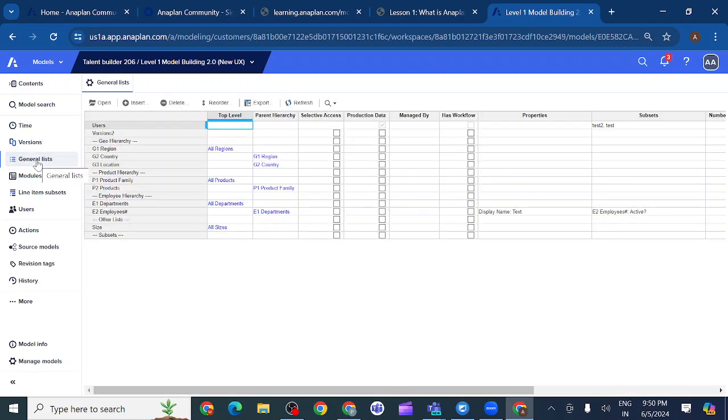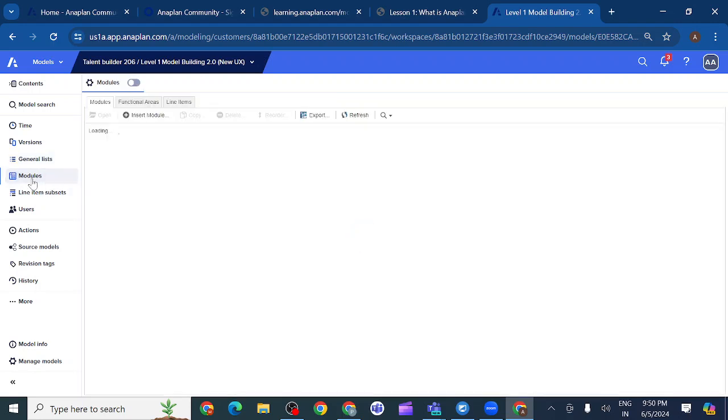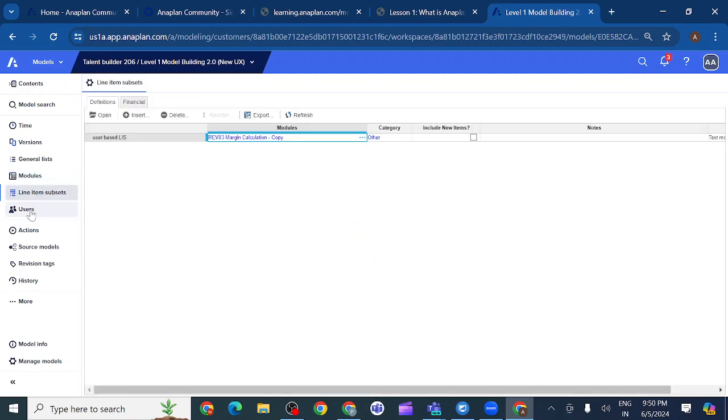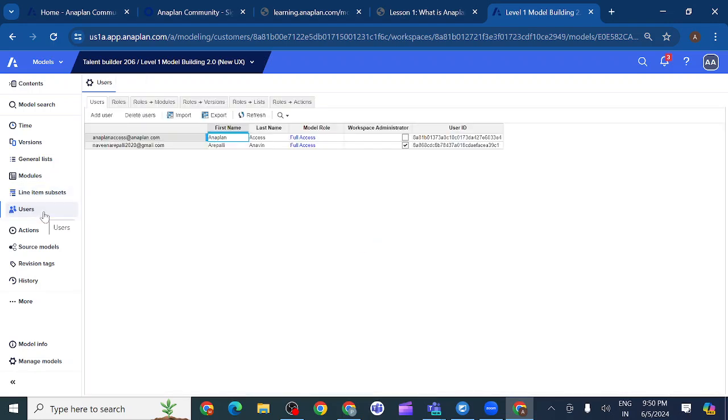What are the generalists we need to create? We can see here what generalists we have. This is the modules pane. These are all the navigations we need to understand. Then line item subsets, we use different scenarios, these options, and you can see the users option, the users pane. How many users we have for this model, you can see here.